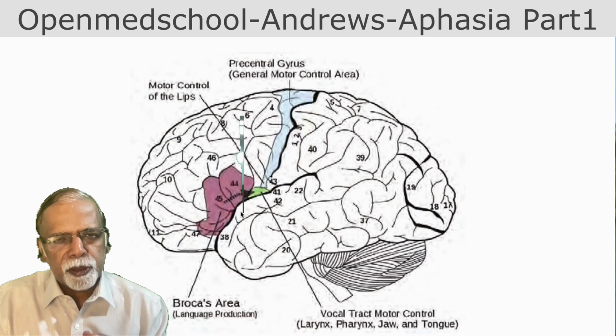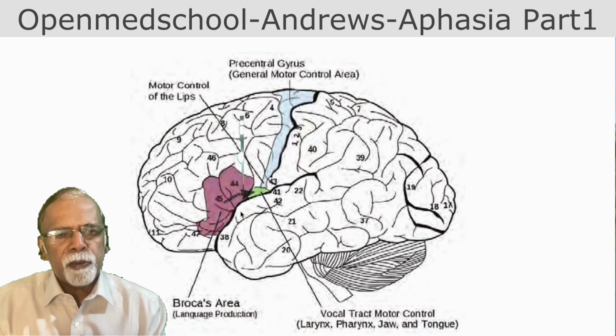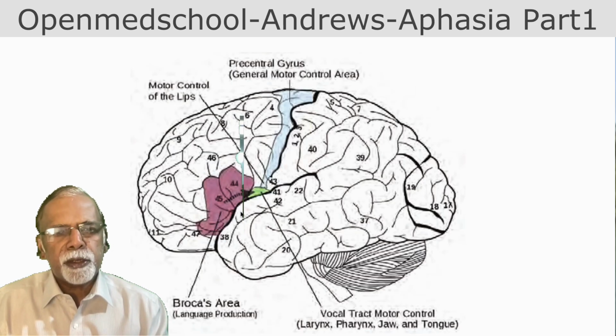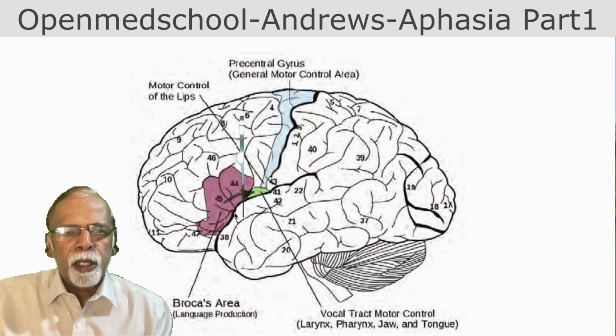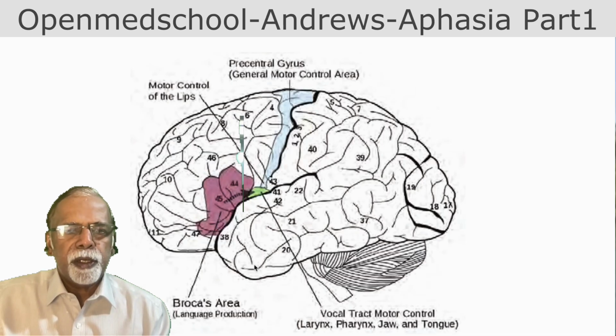So here the language will be dysfunctional; the patient will have good fluency and a lot of errors in the speech. They produce new words, neologisms, they substitute words, and finally the language becomes jargon. That is why this aphasia is called jargon aphasia. When any of these, that is Broca's area, the connecting arcuate fasciculus or Wernicke's area, is affected, repetition will be impaired. In all three, repetition is impaired.